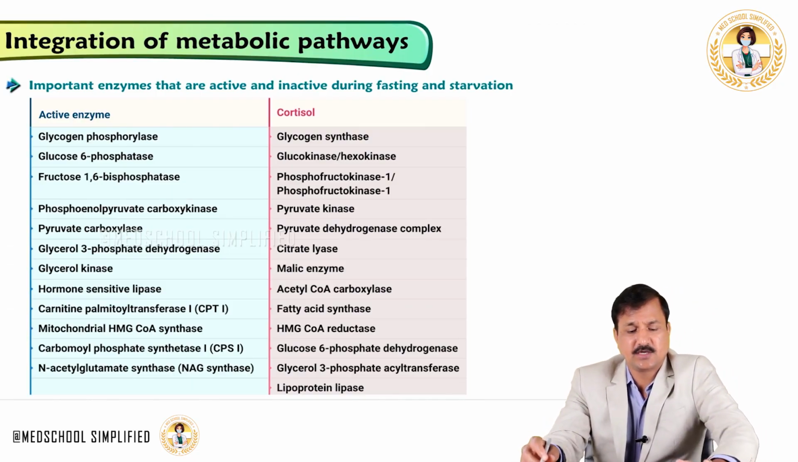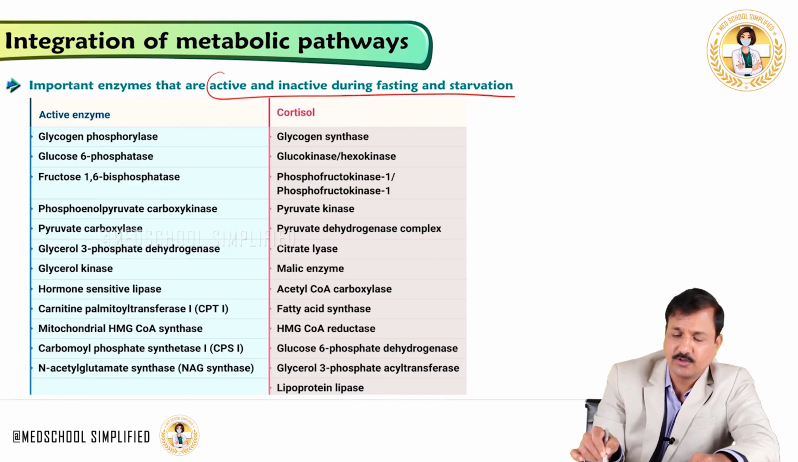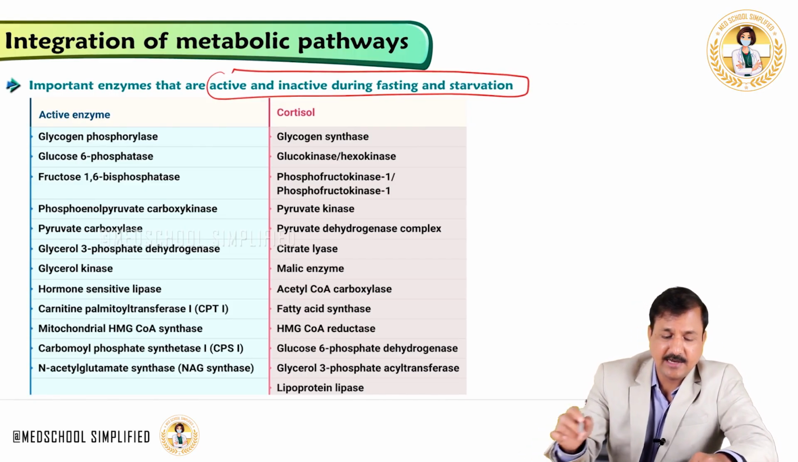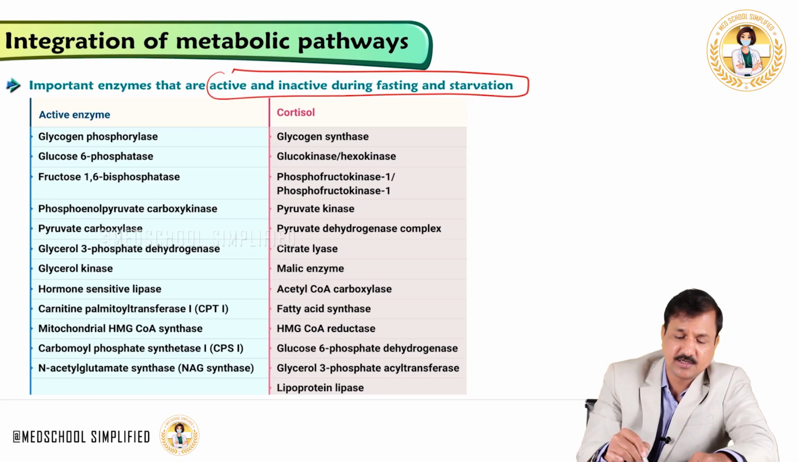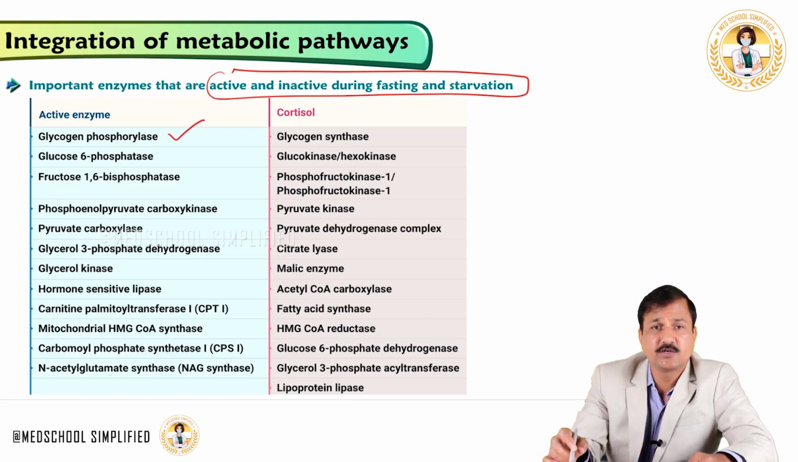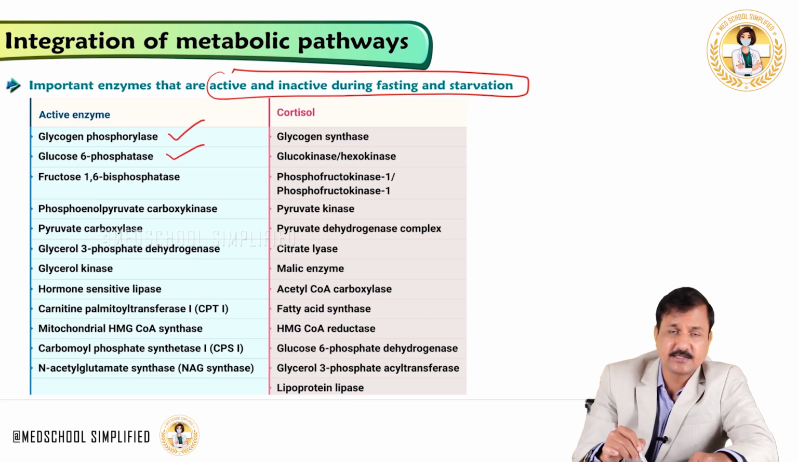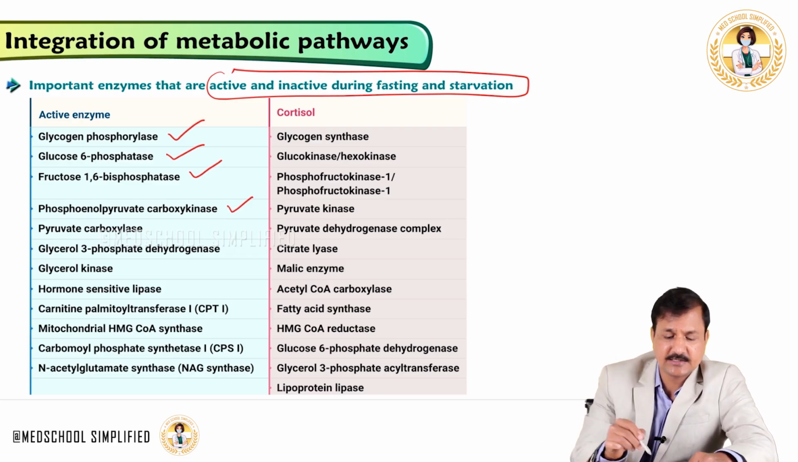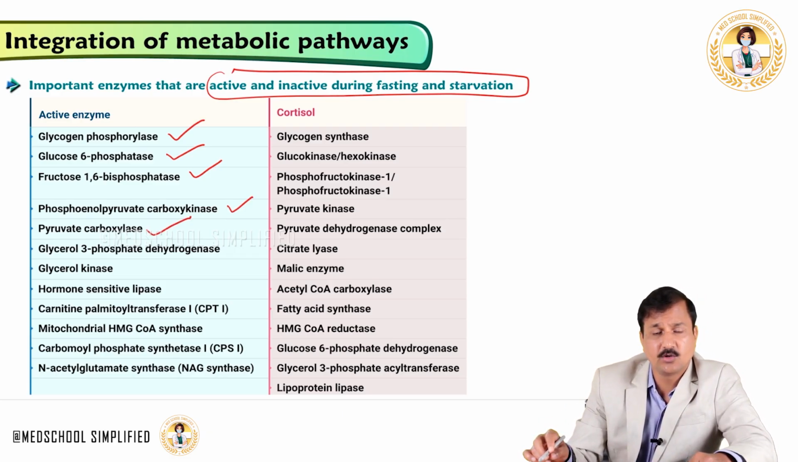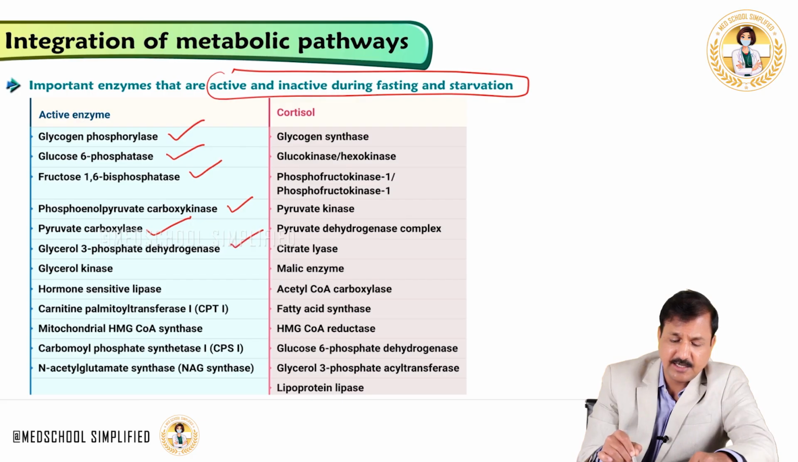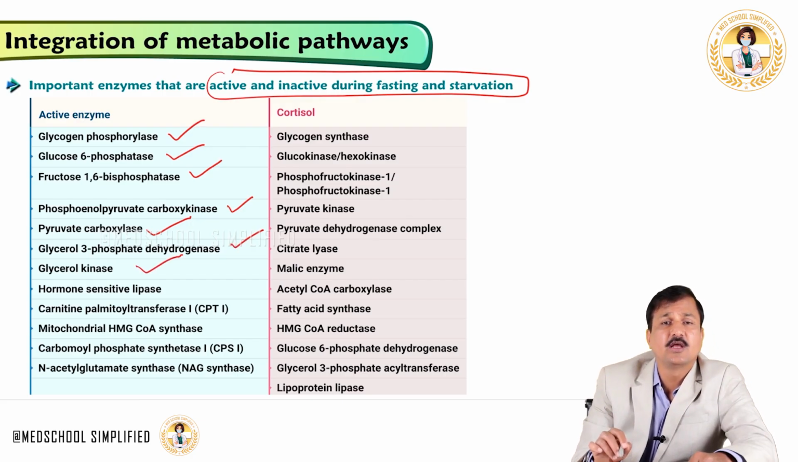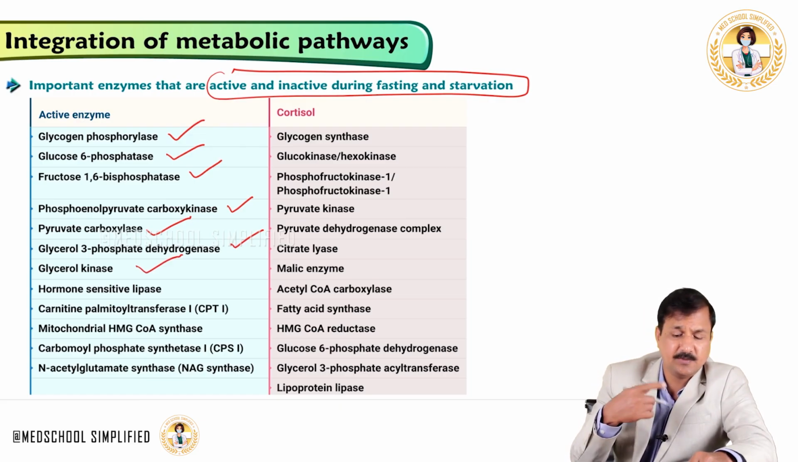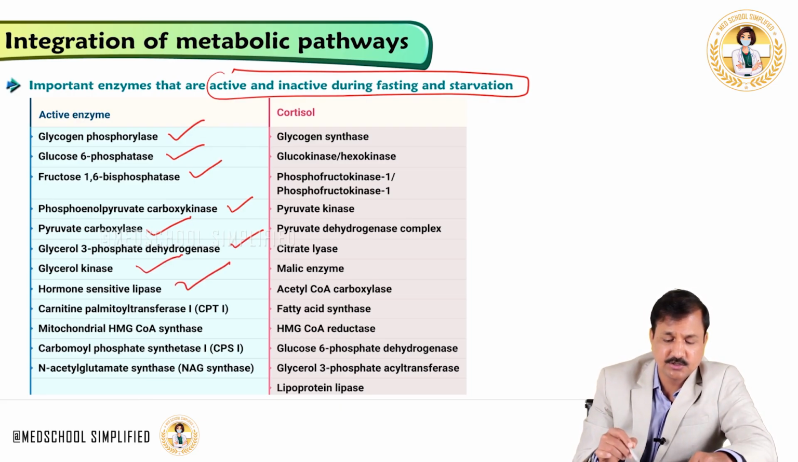Now, what are the important enzymes that are active and inactive during the fasting state and starvation? The active enzymes during fasting state and starvation are the glycogen degradation enzyme glycogen phosphorylase, glucose 6-phosphatase, which is a gluconeogenic enzyme, fructose 1,6-bisphosphatase, phosphoenolpyruvate carboxykinase, and pyruvate carboxylase, all of which are gluconeogenic enzymes. Glycerol 3-phosphate dehydrogenase and glycerol kinase are all converting glycerol into dihydroxyacetone phosphate, making gluconeogenesis possible. And the adipose tissue lipolysis enzyme, hormone sensitive lipase, is active.